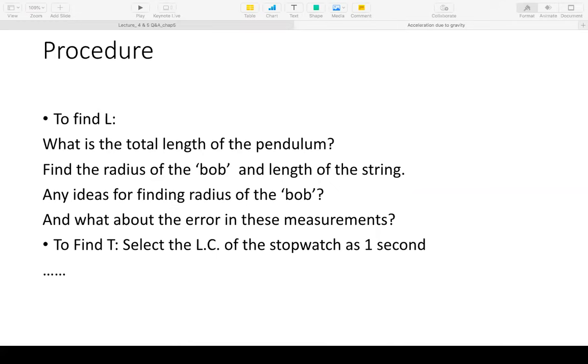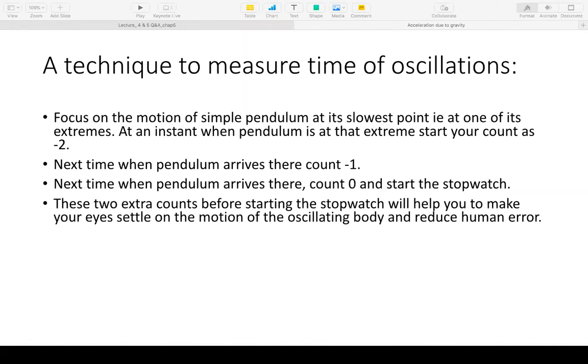So that is fine, but then there is a certain technique that we would want you to adopt, which also helps in reducing the error to a great extent. What we suggest is that, like you have seen in rocket launches, we do a countdown. First of all, you have to understand how we count one full oscillation.